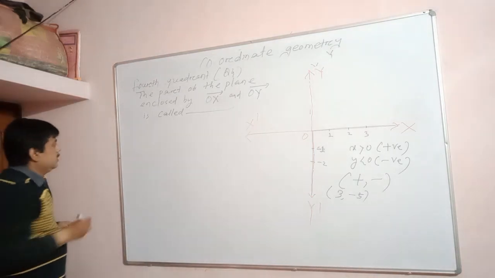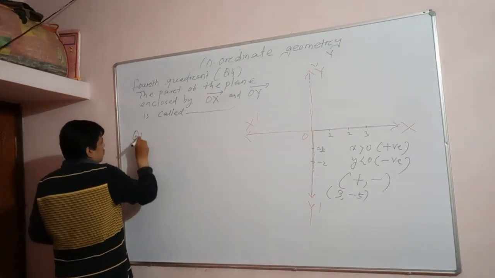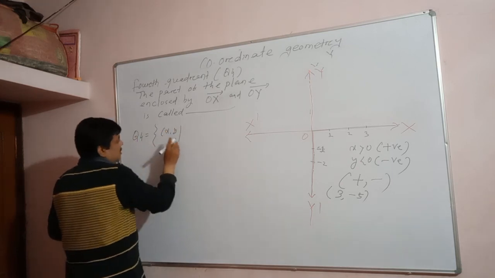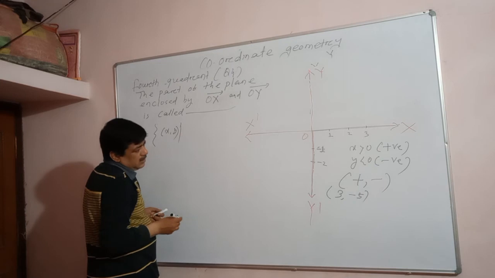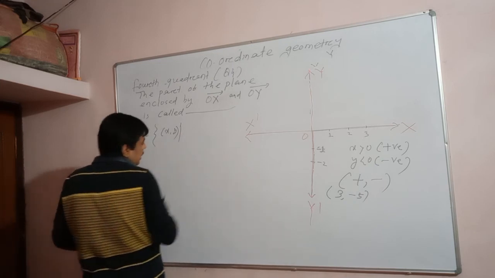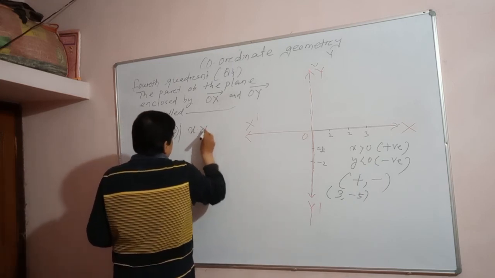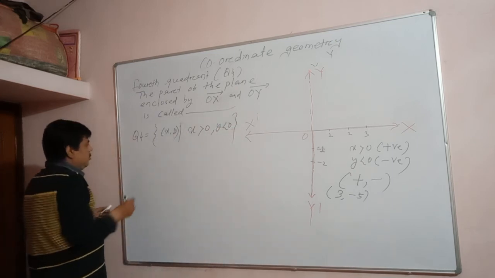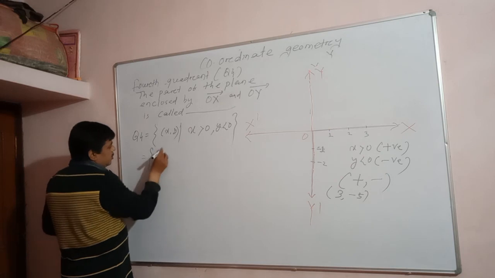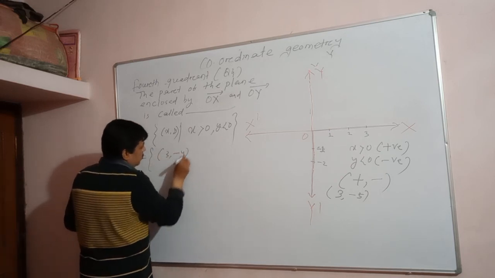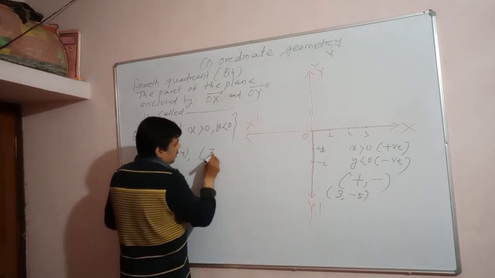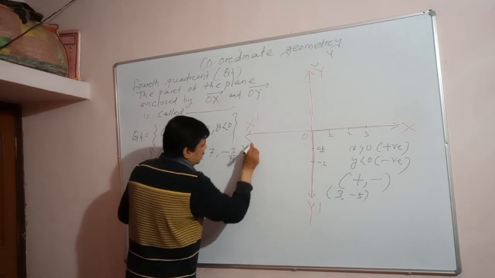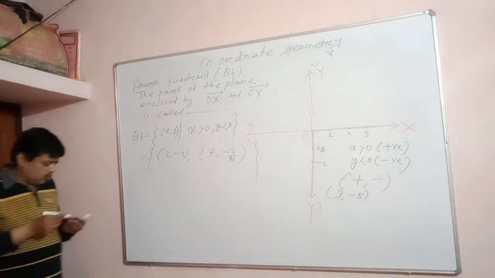Okay, understand? So the fourth quadrant is the set of coordinate points (x, y) where x is greater than 0 and y is less than 0, meaning x value positive and y value negative. So x value 3 and minus 4, 7 and minus 3 by 9, 3 by 11, etc. These are in the fourth quadrant.